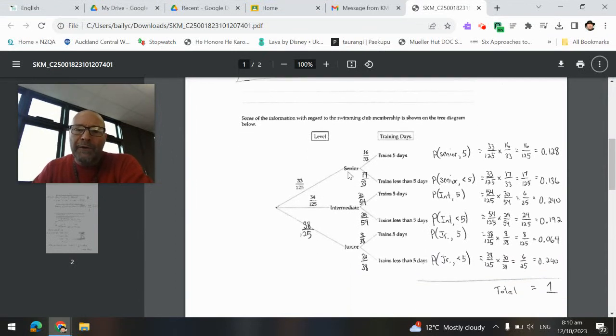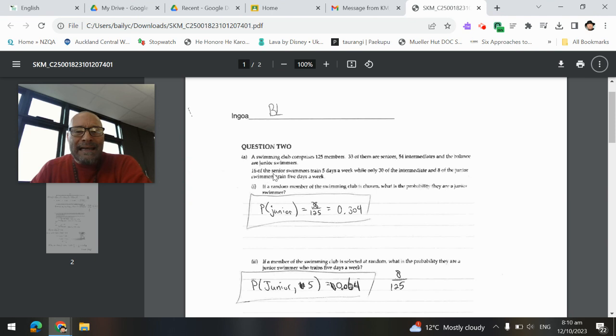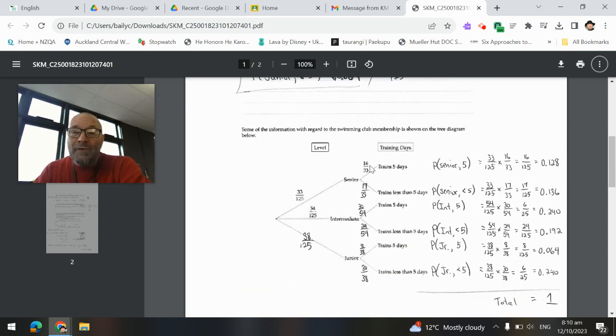So 33 are senior, 54 are intermediate. Subtracting the 54 and the 33 from 125 tells us the probability of a junior swimmer is 38 over 125. Next, 16 of the senior swimmers train 5 days a week. So if 33 are seniors and 16 of the 33 train 5 days a week, subtracting 16 from 33 tells us that 17 out of the 33 are seniors who are lazy and train less than 5 days a week.